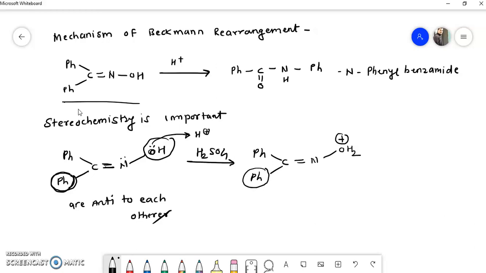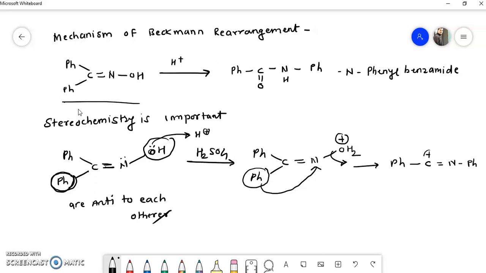Now where does this Ph group migrate? It migrates to the electron deficient nitrogen. How is this nitrogen electron deficient? Because it is attached to oxygen which has a plus charge. So the group which is anti to this OH, that is the Ph group, migrates to this nitrogen with the elimination of water, and there is a formation of Ph-C=N-Ph.